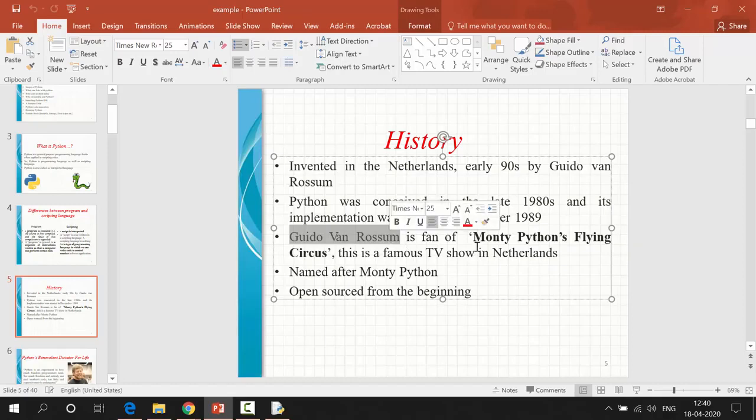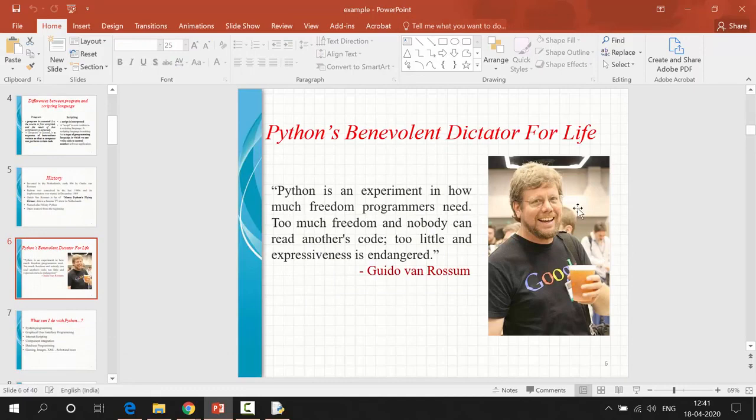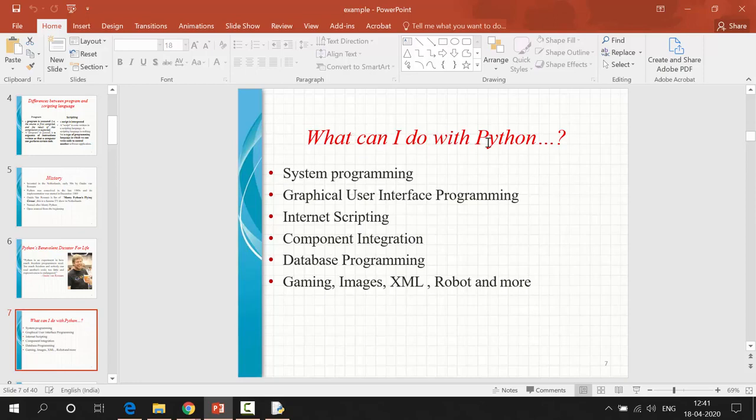He is a fan of one of the most popular TV shows in the Netherlands, Monty Python's Flying Circus, which was very popular in the 1980s. He was inspired by that program and named his programming language Python. It is an open source programming language, and we don't need to purchase it. He is the one who developed Python. What can we do with Python?